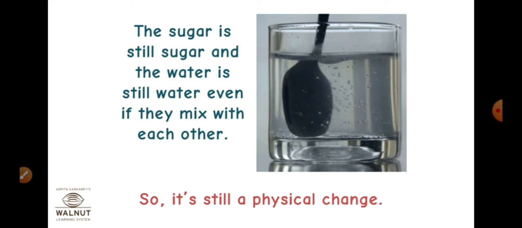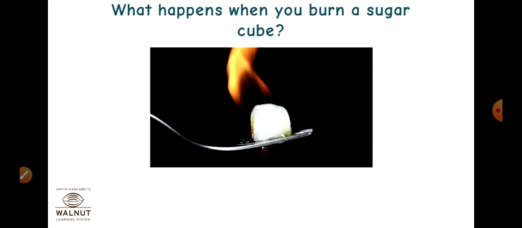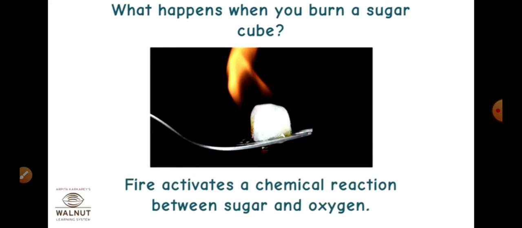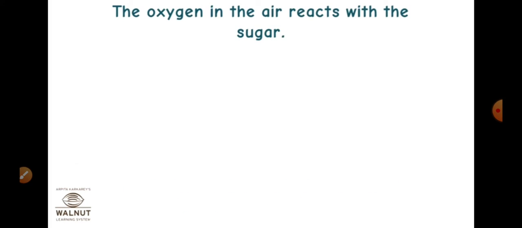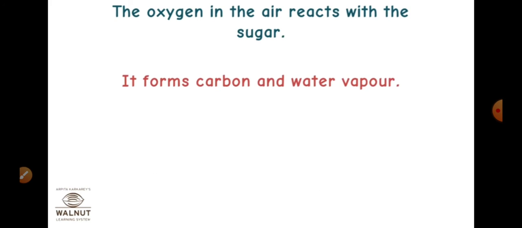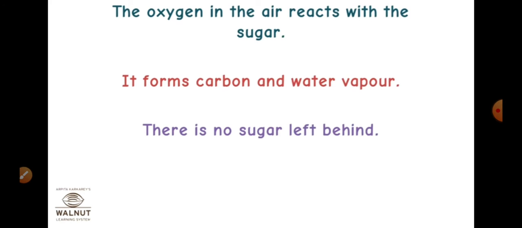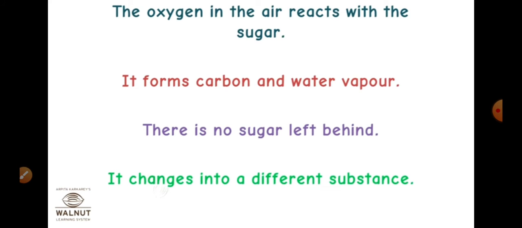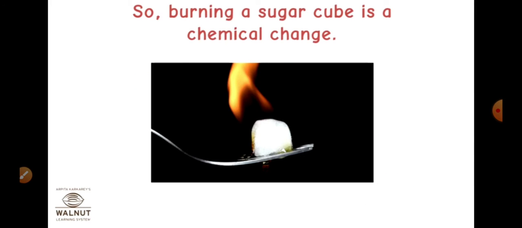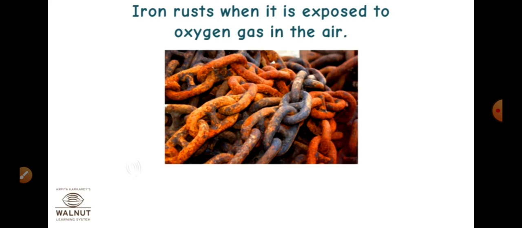So, it's still a physical change. What happens when you burn a sugar cube? Fire activates a chemical reaction between sugar and oxygen. So, the oxygen in the air reacts with the sugar. It forms carbon and water vapor. There is no sugar left behind. It changes into a different substance. So, burning a sugar cube is a chemical change.